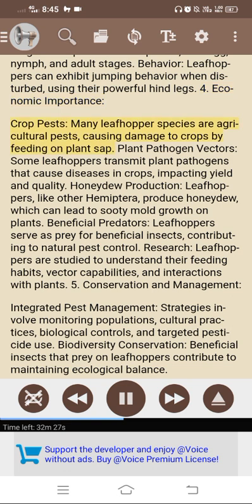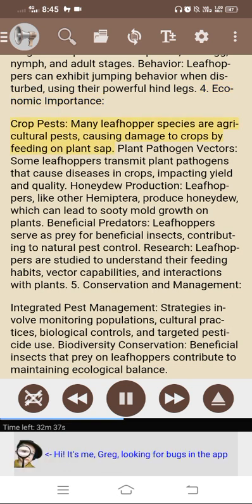4. Economic importance. Crop pests. Many leafhopper species are agricultural pests, causing damage to crops by feeding on plant sap. Plant pathogen vectors. Some leafhoppers transmit plant pathogens that cause diseases in crops, impacting yield and quality. Honeydew production. Leafhoppers, like other Hemiptera, produce honeydew, which can lead to sooty mold growth on plants.